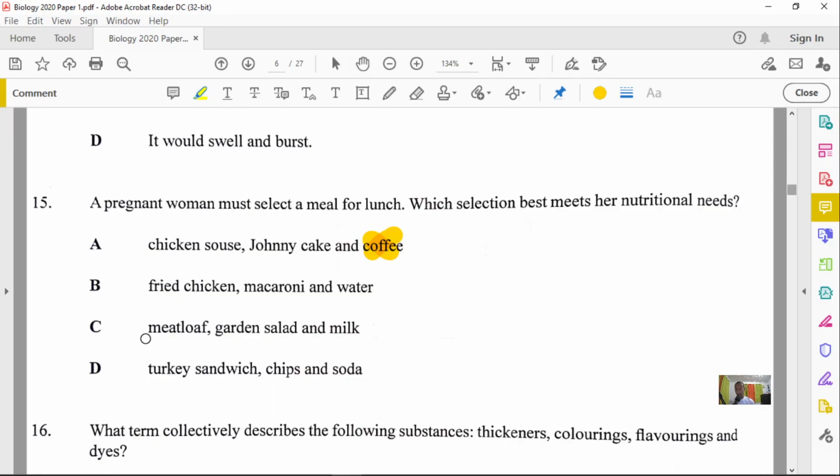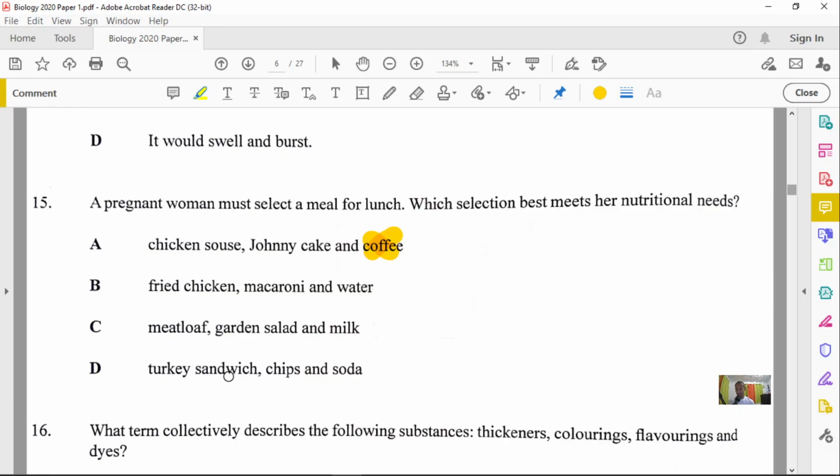Now, option C, meatloaf. In meatloaf, there's carbohydrate, which is the loaf part of it, and inside of it is meat, which is protein. So you have carbohydrates and protein here. Garden salad, which is nice, absolutely, because you get your vitamins and minerals. You also have milk, which supplies calcium, which the fetus needs for developing bones, and also a small amount of protein. So this one looks better than B. So let's hold on to this one. Let's look at D. Turkey sandwich.